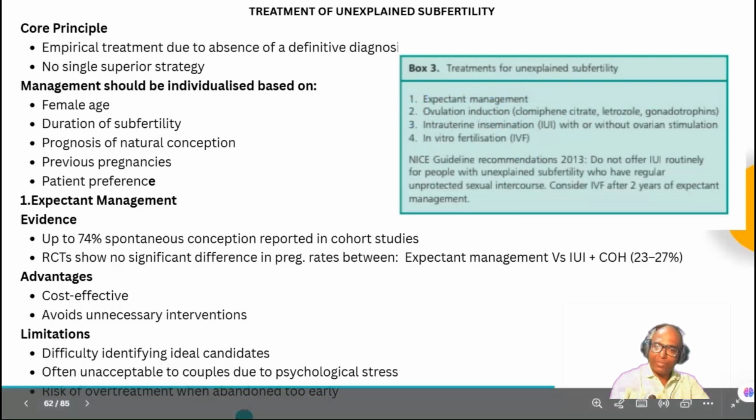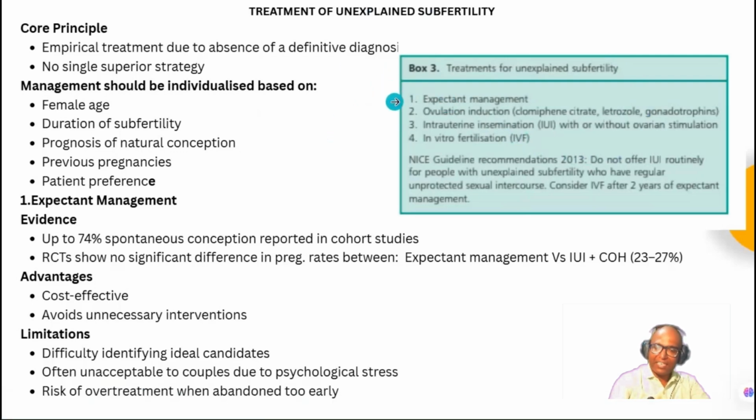Here is a difference between the TOG article and the NICE guideline. The NICE guideline has clearly mentioned expectant management for 2 years, and after 2 years go for IVF. There is no role of ovulation induction and no role of IUI. But the TOG article says expectant management, ovulation induction with clomiphene citrate, letrozole, or gonadotropins, third IUI with or without ovarian stimulation, and fourth IVF. So this is what is mentioned in the TOG.